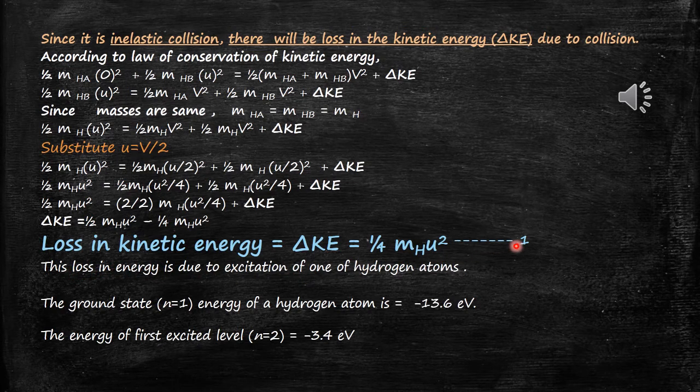This is the loss in kinetic energy due to excitation of one of the hydrogen atoms. The ground state, that is n is equal to 1. If the atom is in the ground state, the ground state energy of the hydrogen atom is minus 13.6 electron volt. The energy of the first excited state, that is n is equal to 2, is equal to minus 3.4 electron volt. These are all values you have already learnt in the previous concepts.